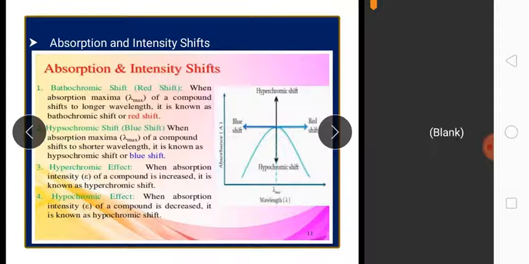This means that in different solutions they shift to shorter wavelength, so they show the blue shift.